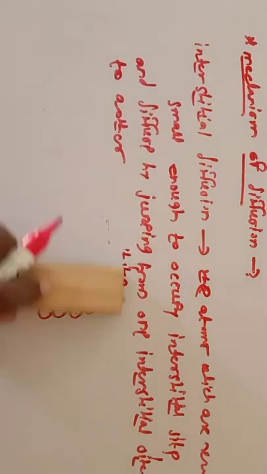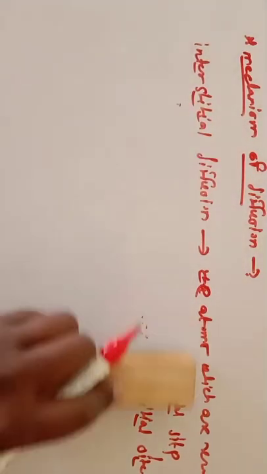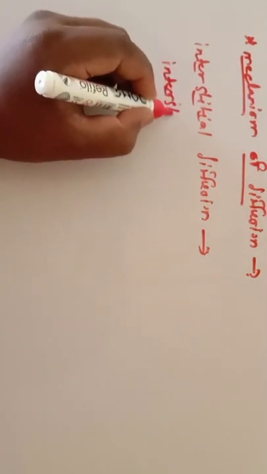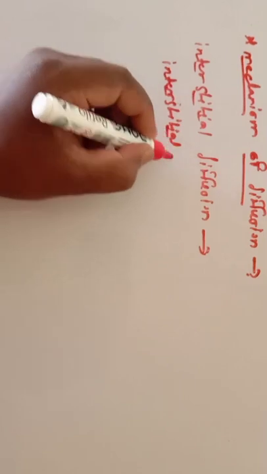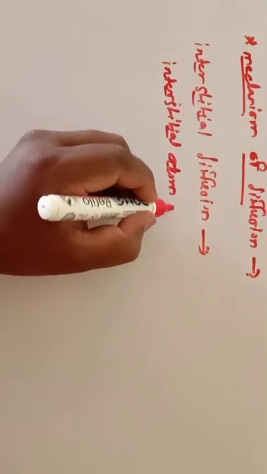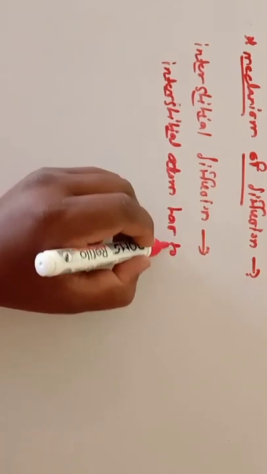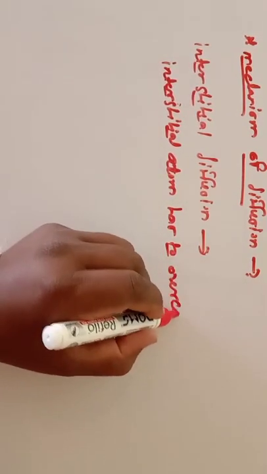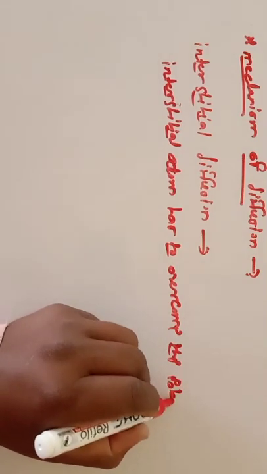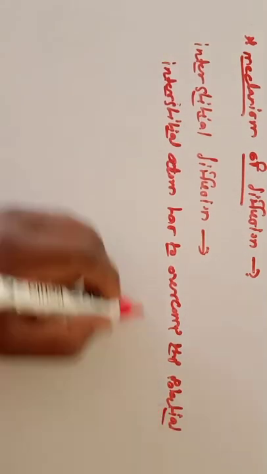The next important point regarding this interstitial diffusion is that the interstitial atom has to overcome the potential energy barrier.